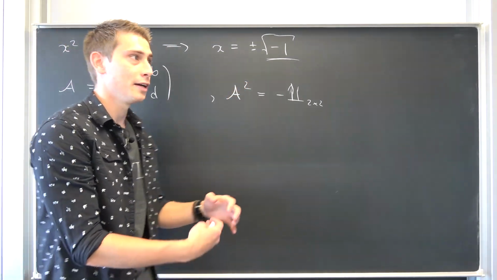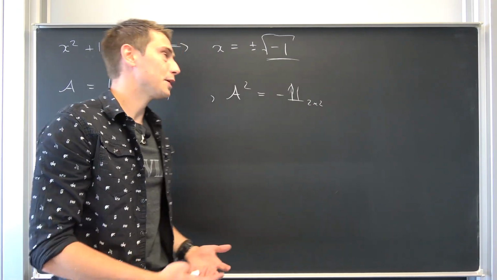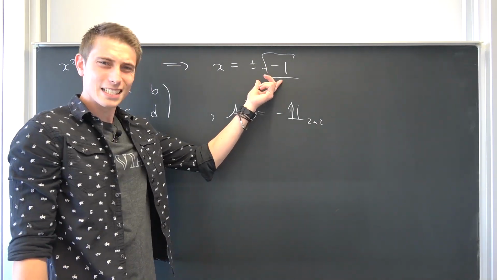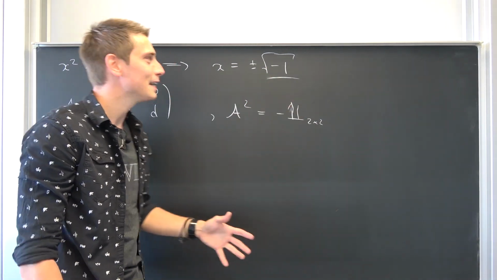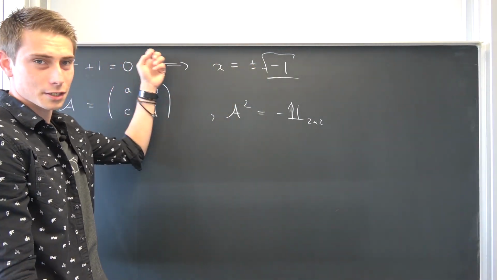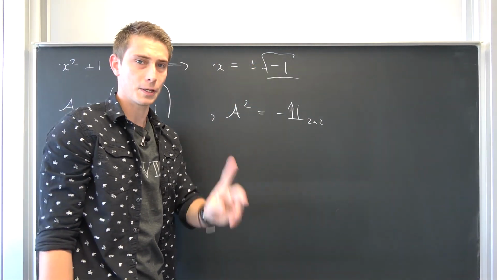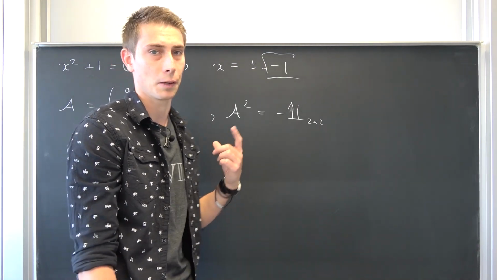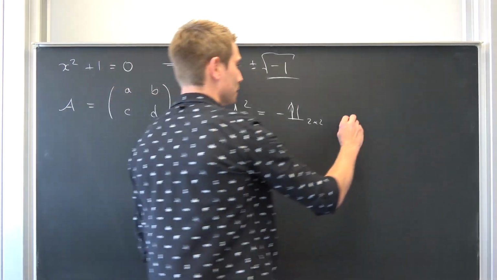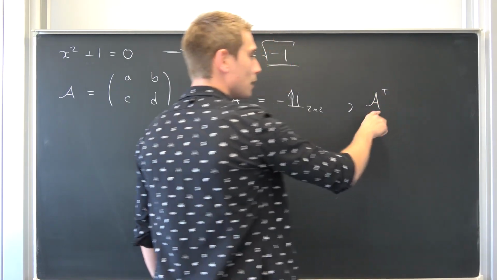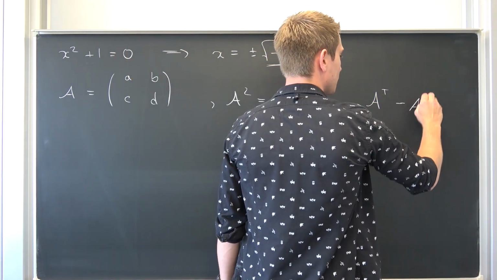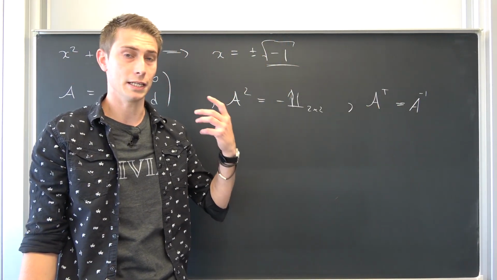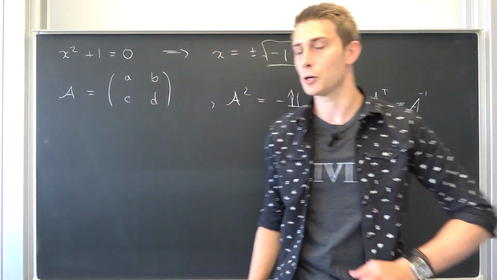But complex numbers have a few ambiguities with them, okay? And that's about the plus and minus square root of -1, okay? It provides 2 solutions to the same problem, meaning I would like to put another restriction on our A, which is extremely important, and it's only going to make sense later in the game when we are talking about geometric interpretations of complex numbers. Okay, we want the transpose of our A to be equal to the inverse matrix of A. This right here is more formally known as being an orthogonal matrix. Okay, A, we want it to be orthogonal.